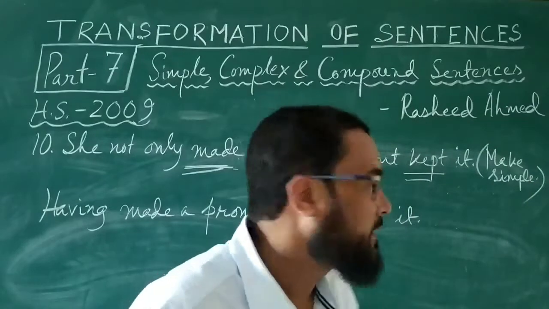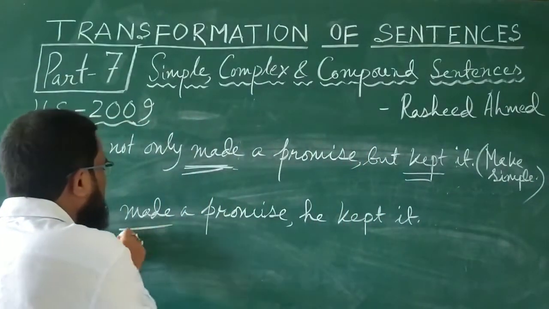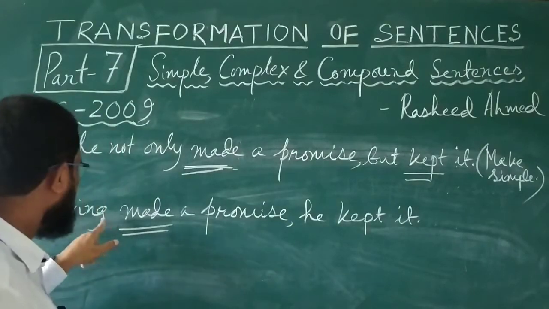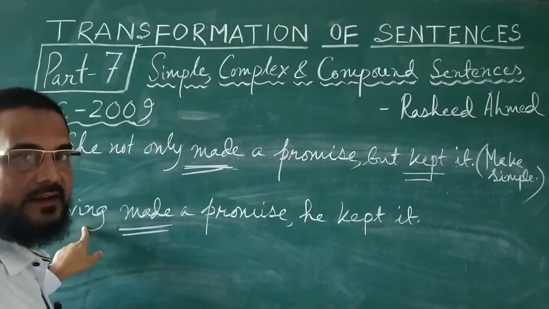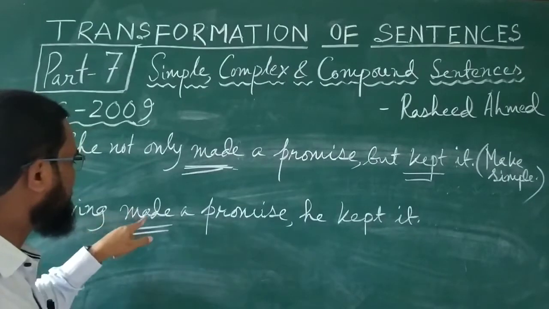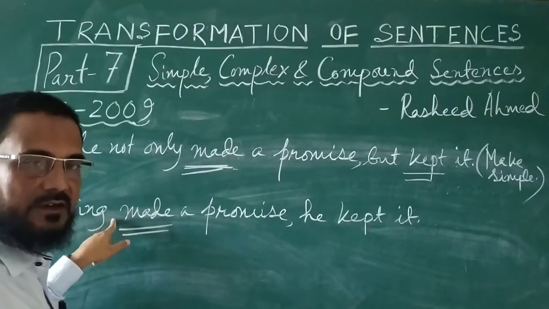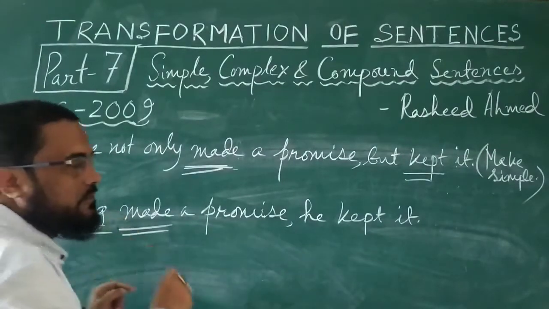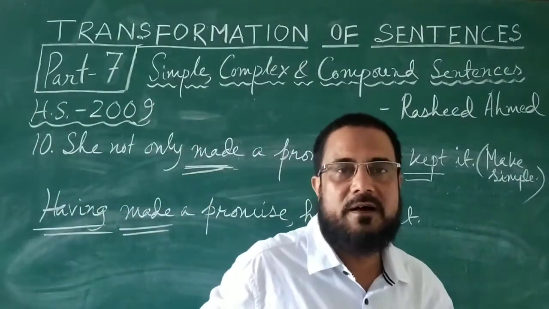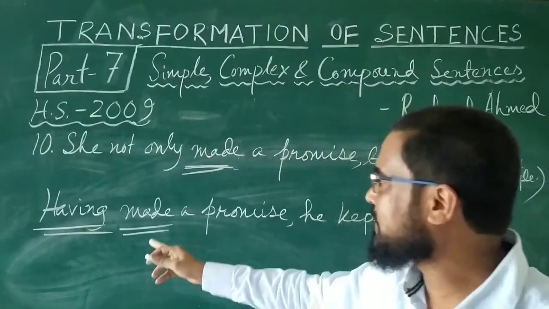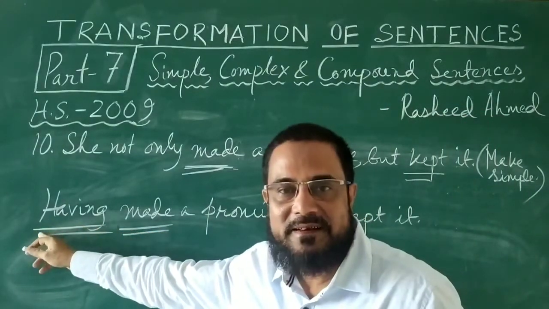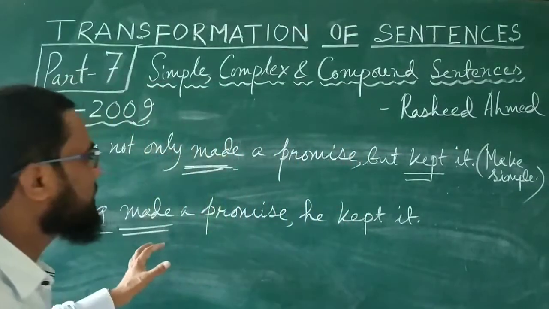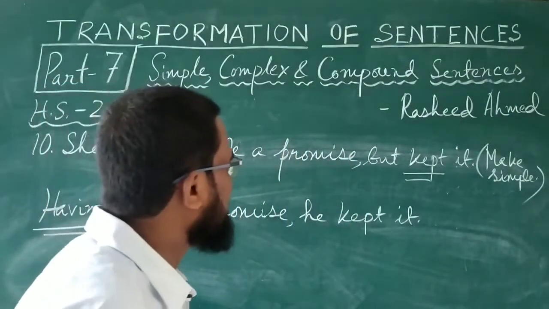have before it. Here you see made is a past participle word, and before made there is no have, has or had. This word is not have, it is having. Having and have are not the same. So before the past participle there is no have or has or had, and having is again a present participle word. Having: have is the verb, ing is added. Before the present participle there is no verb again. So this is a non-finite verb. Having made a promise, he kept it.